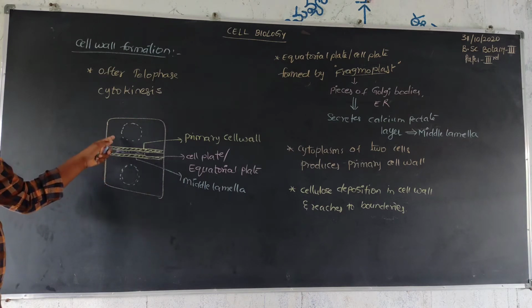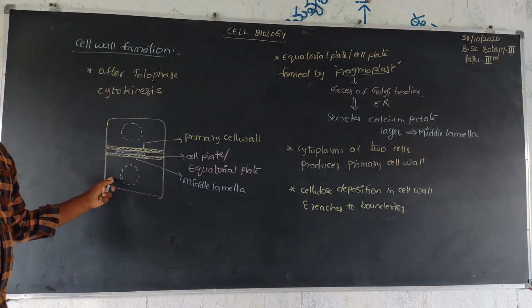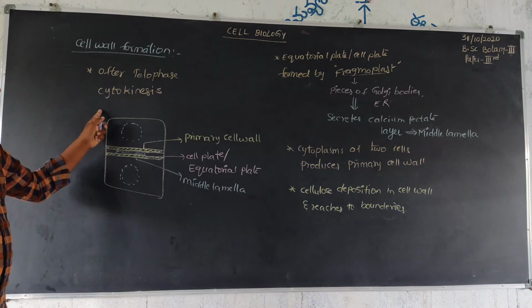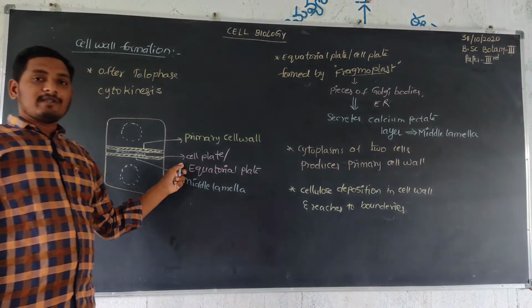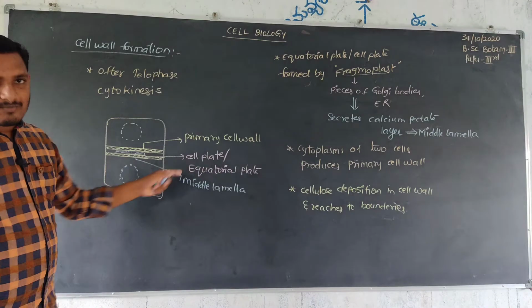After telophase, the two nuclei are separated. Then at the starting of cytokinesis, what will happen? The primary equatorial plate, or cell plate, is formed.